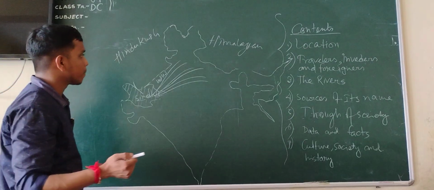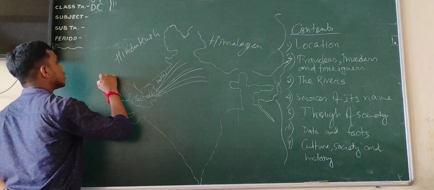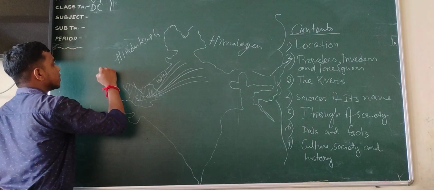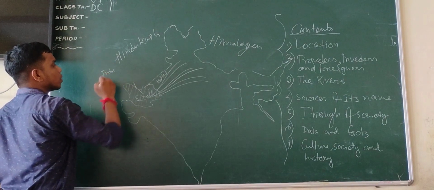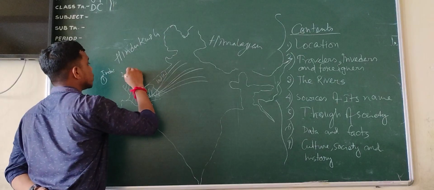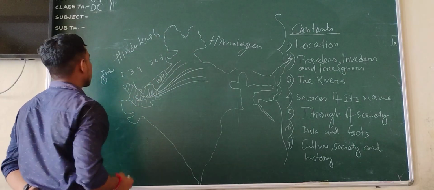So I would like to mention a trick. Okay, let's see how it is. First of all, write number 1 and write Indus. Okay, Indus means Indoi. Number 1. Number 2, 3, 4, 5, 6, 7.